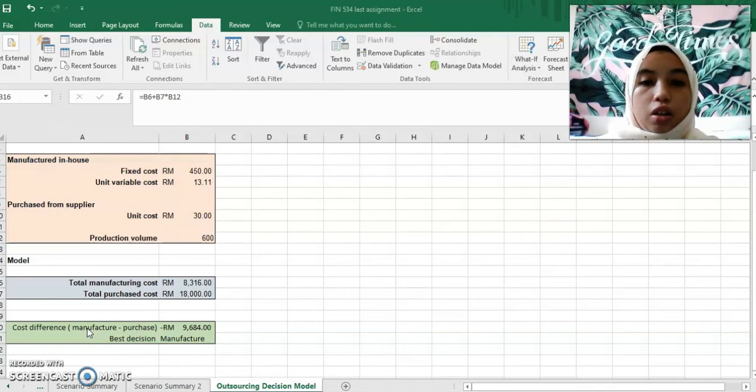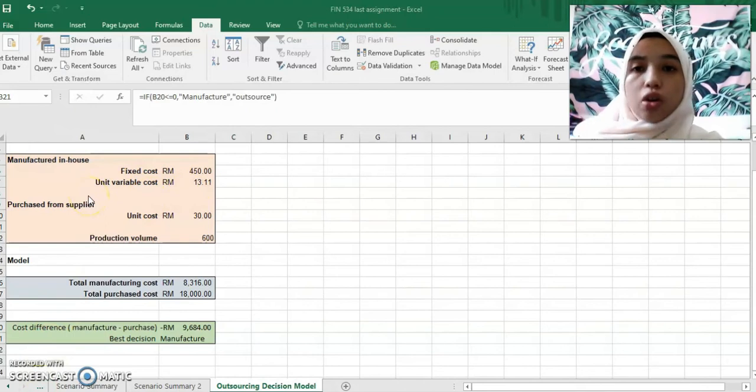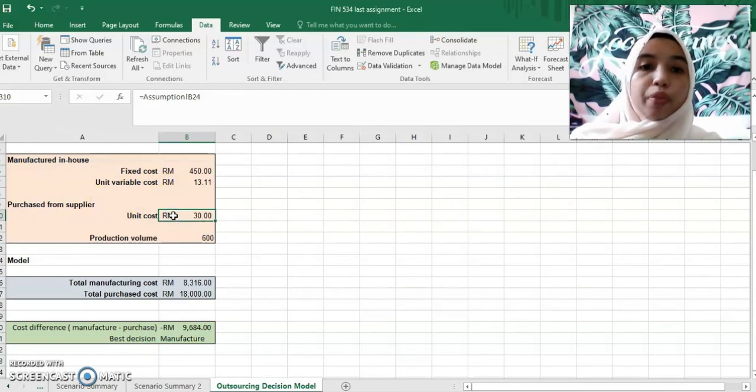Next, the cost difference between manufacture and purchase is negative 9,684 ringgit. Based on the IF function, the best decision for me is to manufacture. If I decide to outsource, I need to change the unit cost of purchase from the supplier. I need to do a Goal Seek in What-If Analysis to know which price I need to get from the supplier to outsource my product.